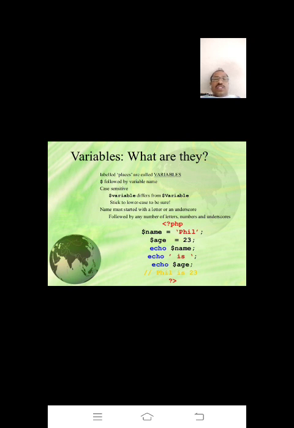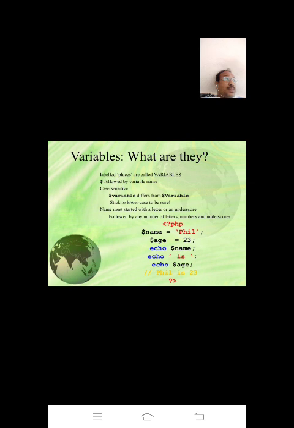And one thing you have to know here is that, like C, C++, Java, PHP is also a case sensitive language. So what is case sensitive? A case sensitive language is one where there is a difference between uppercase letters and lowercase letters, right.